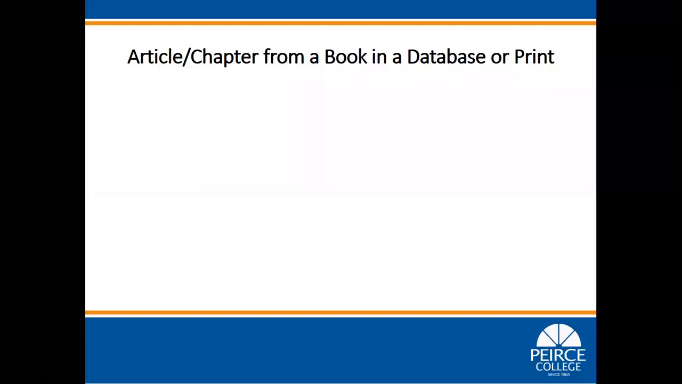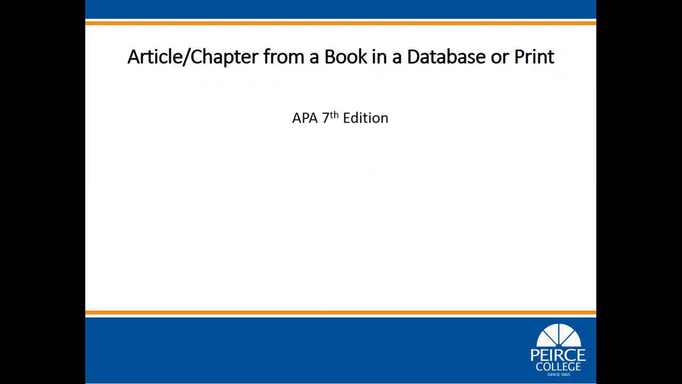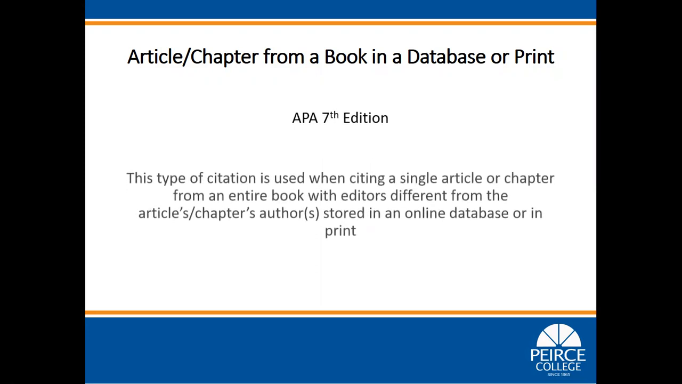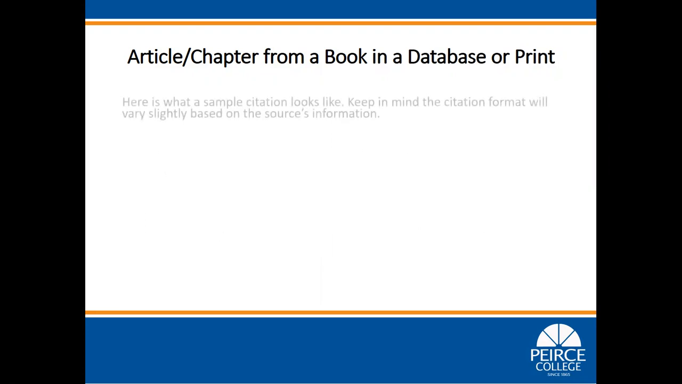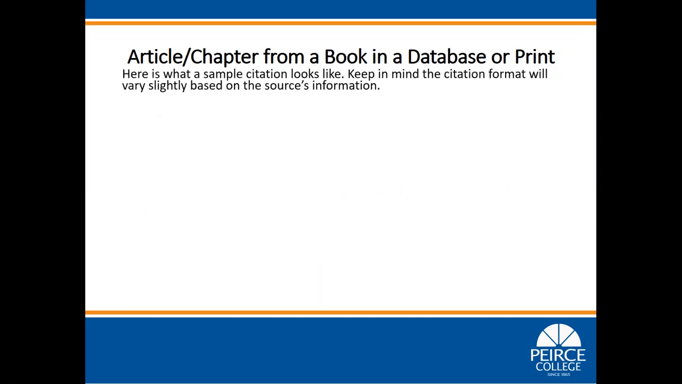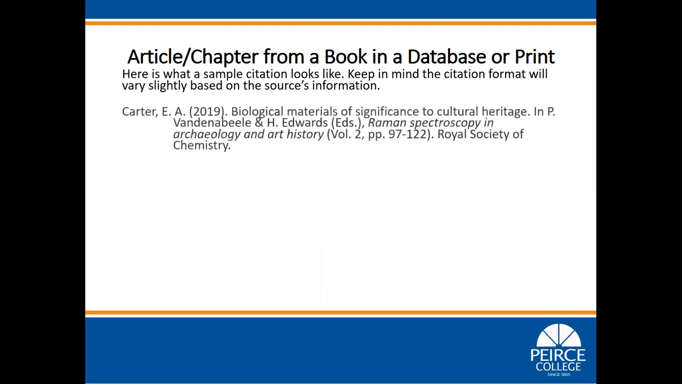How to cite an article or chapter from a book in a database or print, APA 7th edition. This type of citation is used when citing a single article or chapter from an entire book with editors, different from the article or chapter's authors, stored in an online database or in print. Here is what a sample citation looks like. Keep in mind the citation format will vary slightly based on the source's information.